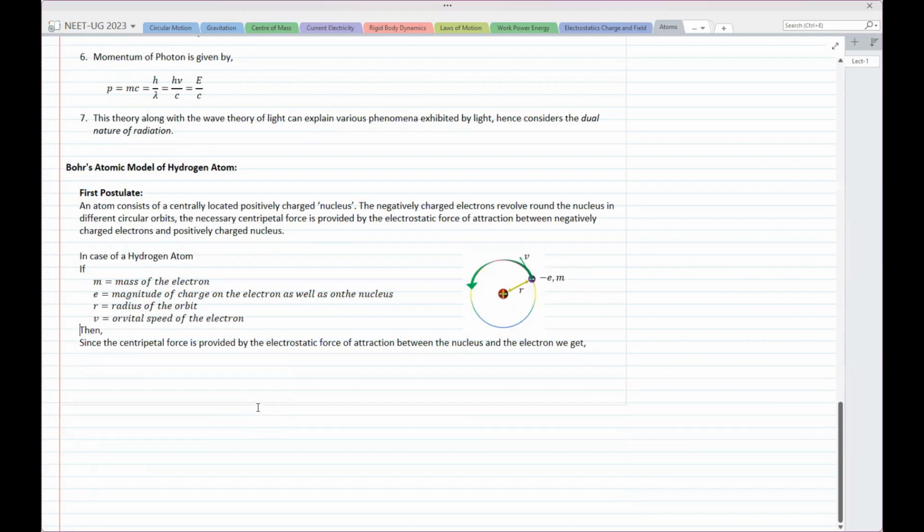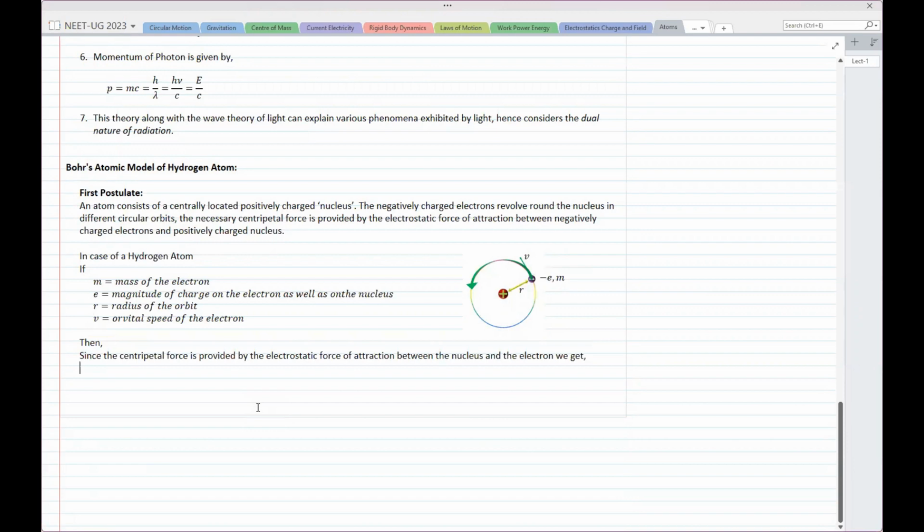mv square by r is equal to the electrostatic force. mv square by r is the centripetal force, and it equals the electrostatic force. Of course, I must write in magnitude, because that charge is negative, so I'm not writing direction. So mv square by r is equal to 1 upon 4 pi epsilon naught e square by r square in magnitude.